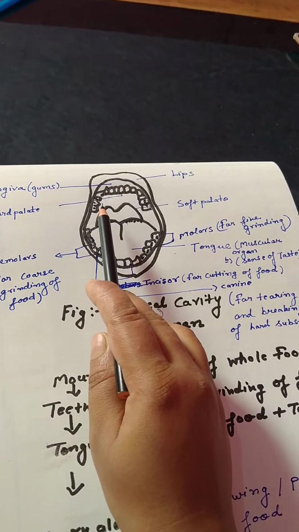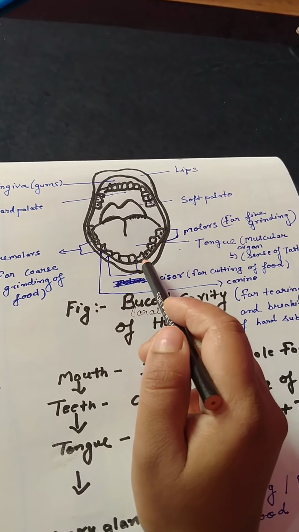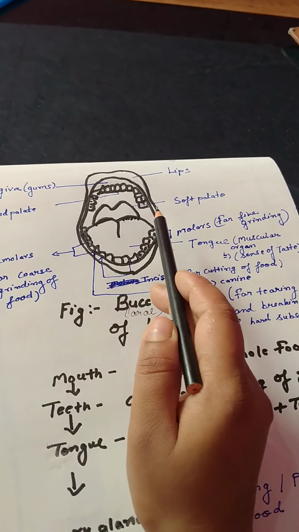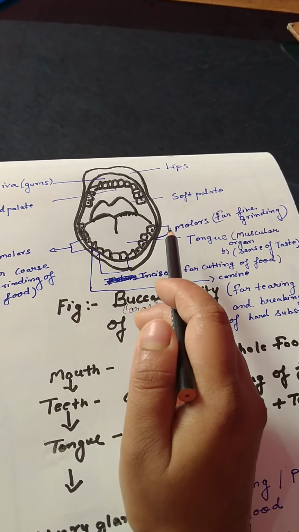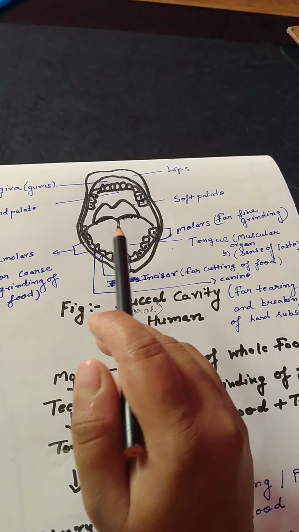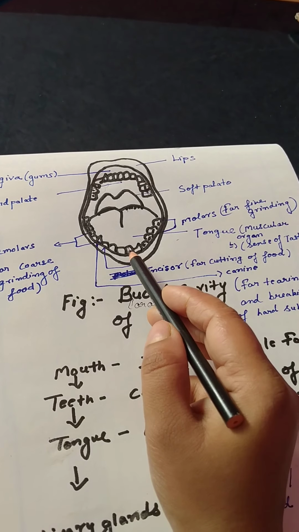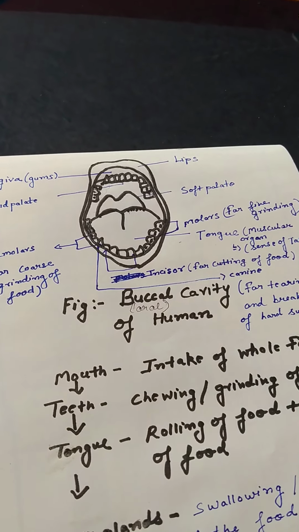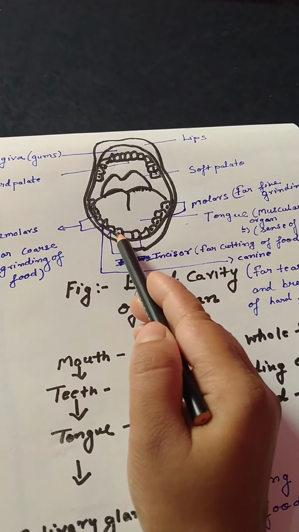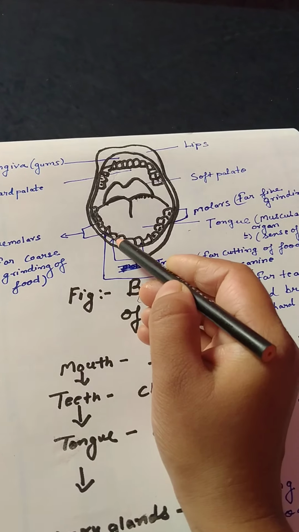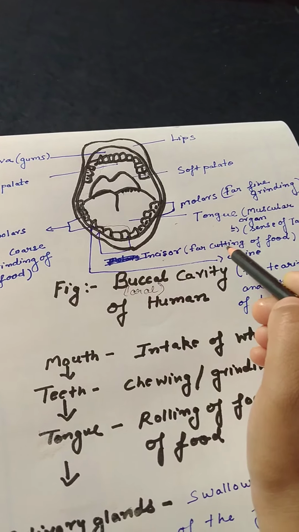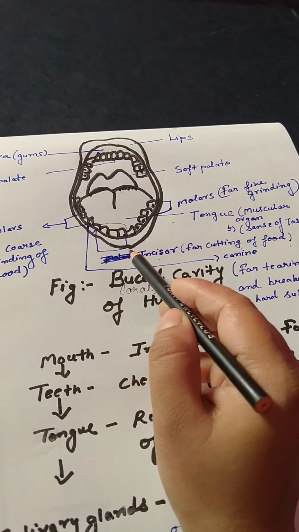Now, what are the uses of teeth? There are 4 types of teeth in an adult human being, and 32 teeth are present. Number 1, incisors. The first 4 front teeth, which help us in cutting our food, are called incisors.